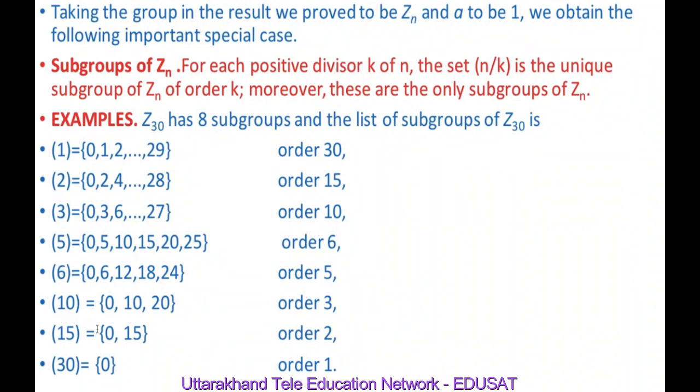The cyclic group generated by 15 is 0 and 15. The cyclic group generated by 30 is the singleton set consisting of 0 only, which is also the identity element of Z30, and its order is 1. So we have listed the subgroups of Z30, which are 8 in number. Thus, it verifies the theorem which states that for each positive divisor k of n, the set generated by n upon k is the unique subgroup of Zn of order k, and these are the only subgroups of Zn.